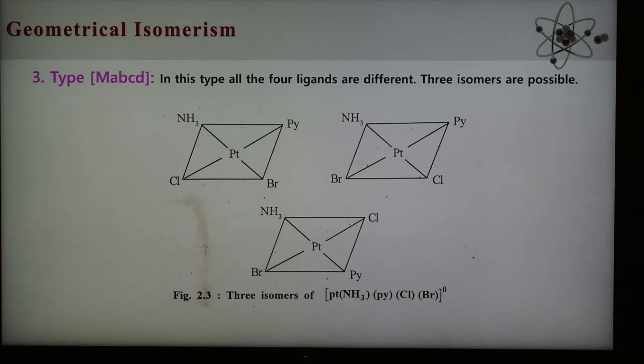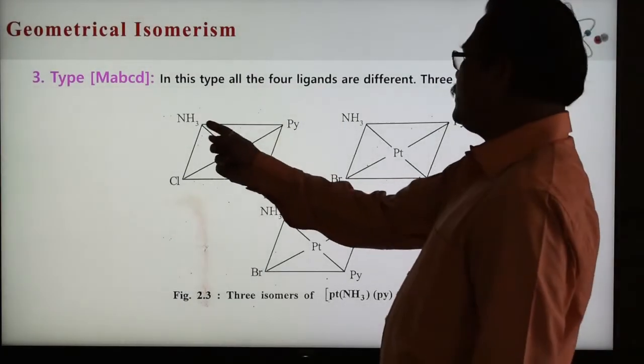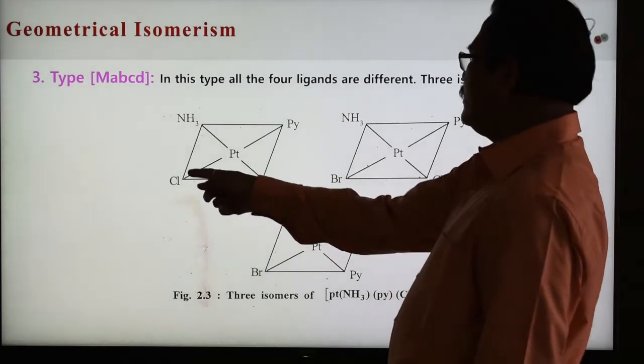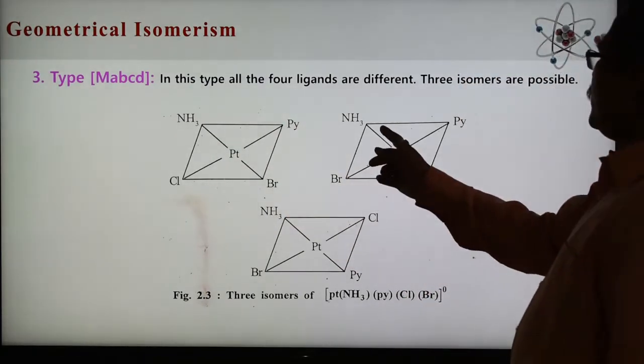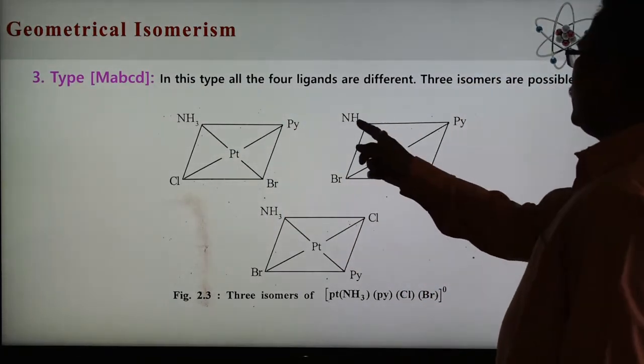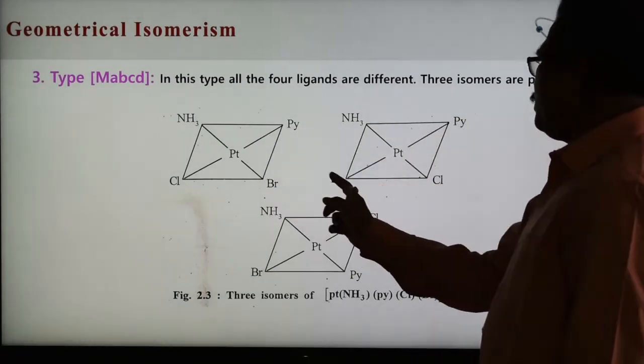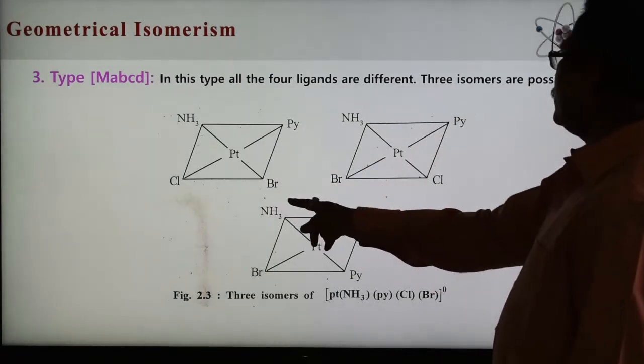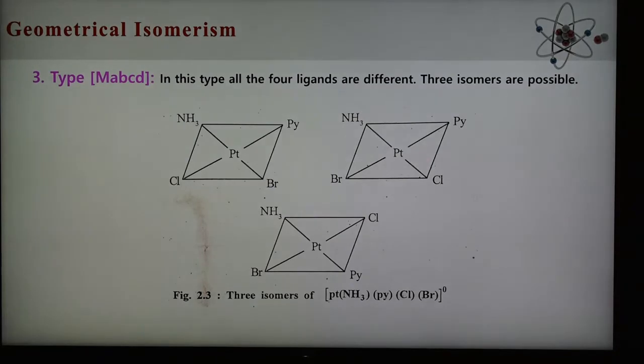And the three isomers are, see now here, NH3, pyridine, and this is one position of these four ligands. Here the position has been changed. Here ammonia and pyridine are there, but here Br and Cl. Another position here also changed. So in this way, there are three possibilities.